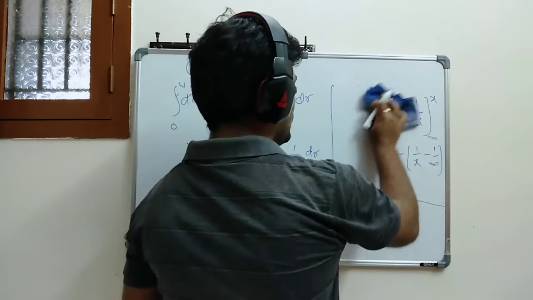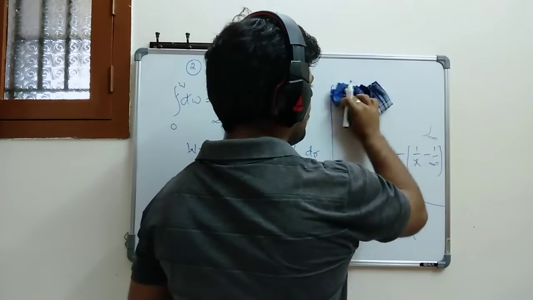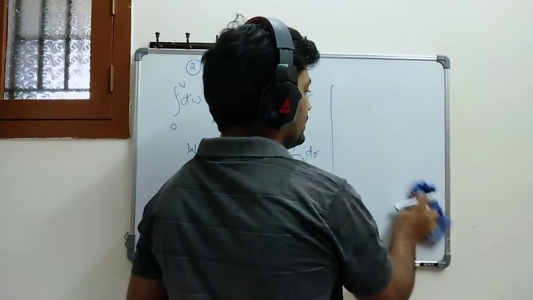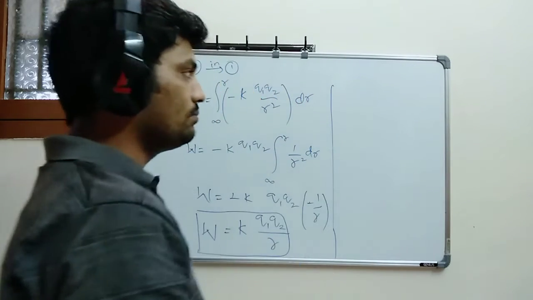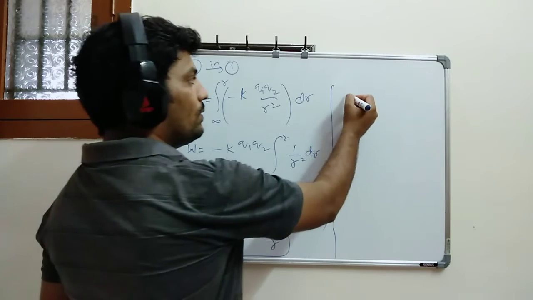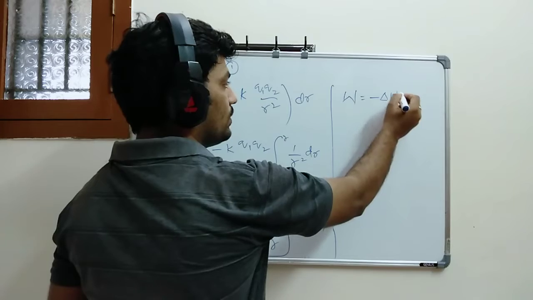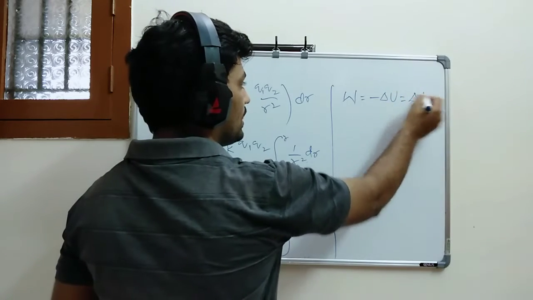So by using the conservation of energy formula, you know already, you can write simply: work done is nothing but minus change in potential energy, change in kinetic energy.